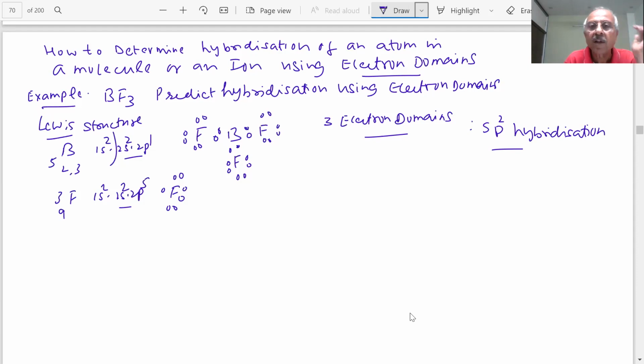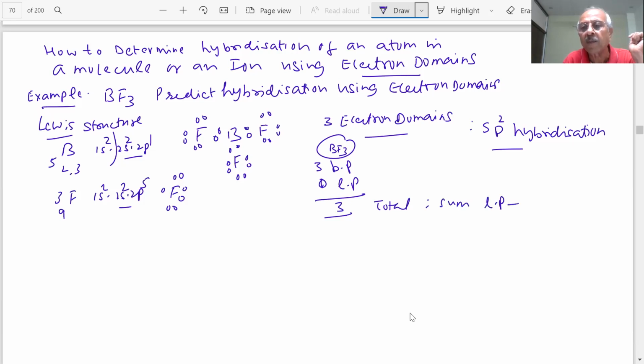1, 2, and 3. In other words, I can put it another way. I can say 3 bond pairs are there in this BF3, and 0 lone pairs. Is there any lone pair on the boron? No. Total 3. When the sum of lone pairs plus bond pairs is 3, students, then this is one s and two p. This is sp2 hybridization.